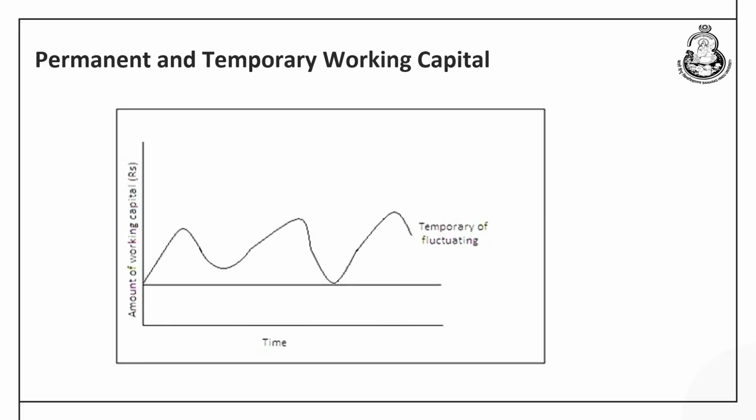Now, this is a pictorial presentation of the permanent working capital. We can see this shows the permanent working capital because there is a straight line and there is no fluctuation, but here we can see the temporary or fluctuating working capital may reach to this level, or sometimes it may reach a very low level. So, this is how we can see the difference between the permanent and the temporary working capital.